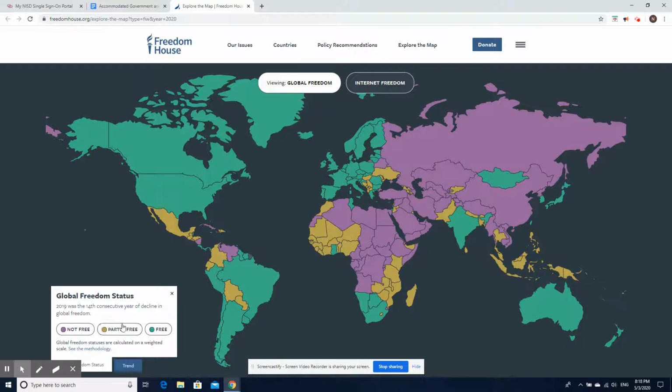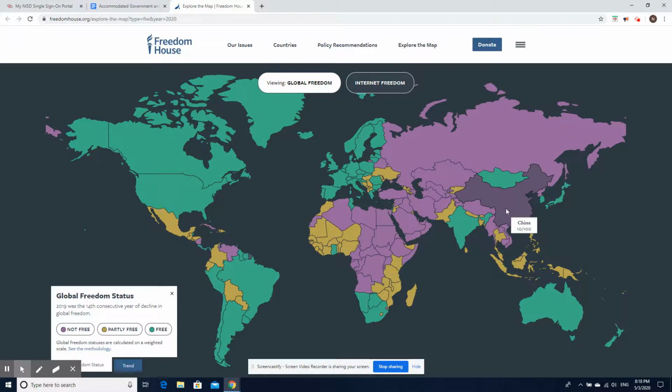If the country is colored in this light brown color, that means it's partly free. Citizens do have some rights, but they are still lacking in some others. And then finally, if the country is free, that means the citizens have a lot of freedoms, and it's an example of a country where the government's power is limited. So remember, we are on the region called East and Southeast Asia.